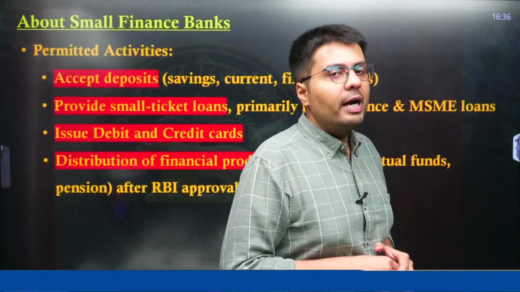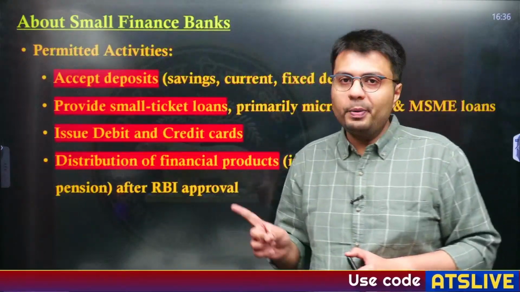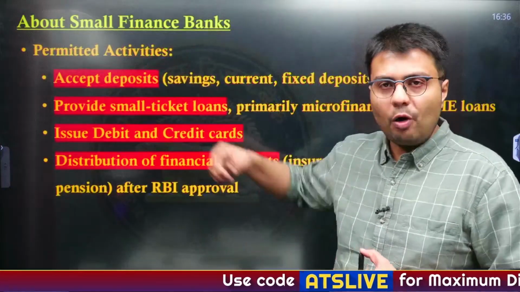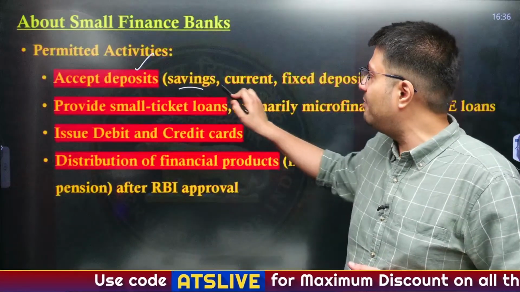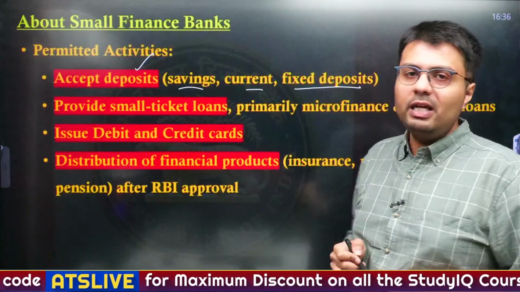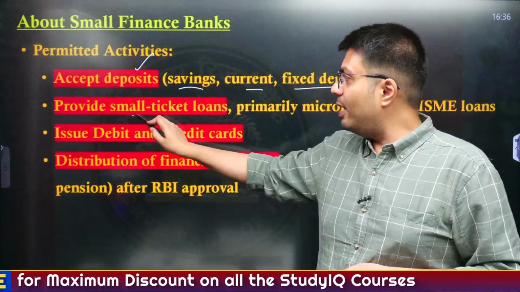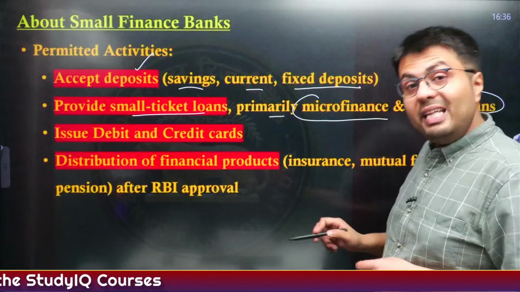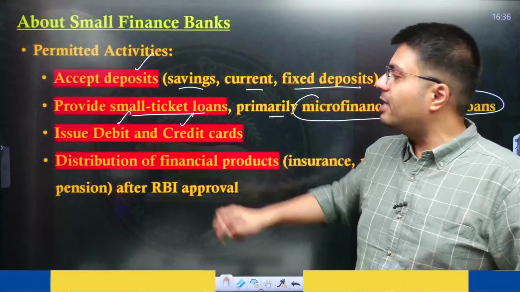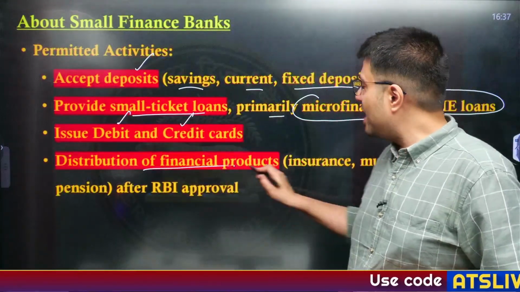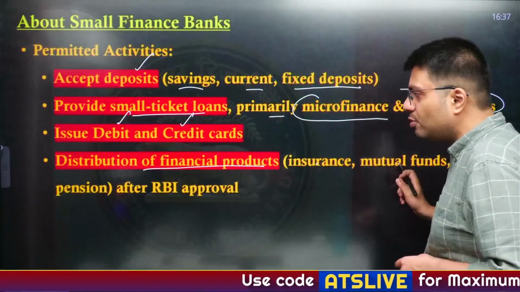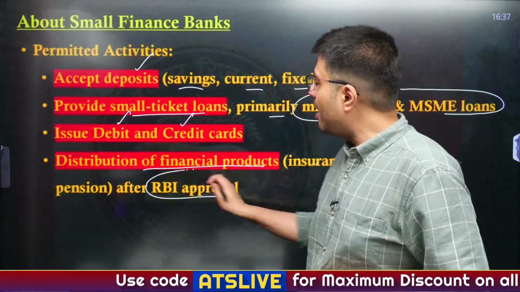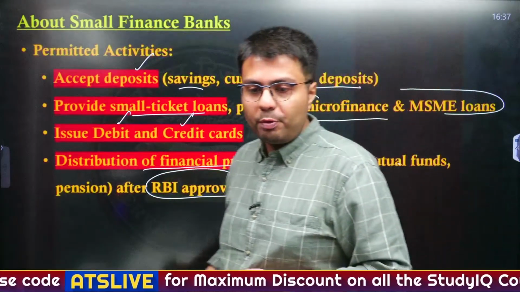Now, what kind of activities are permitted and not permitted for a small finance bank? Obviously they can accept deposits: saving deposits, current deposits, as well as fixed deposits. They can provide small ticket loans, primarily for microfinance and MSME loans. They can issue both debit cards and credit cards, and they can distribute financial products like insurance, mutual funds and pension, but only after they get an RBI approval for the same.